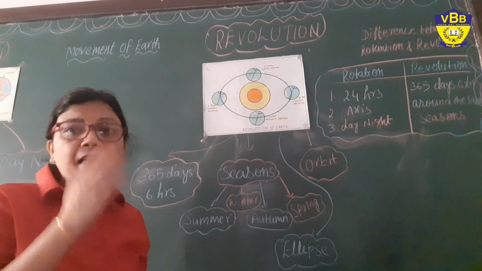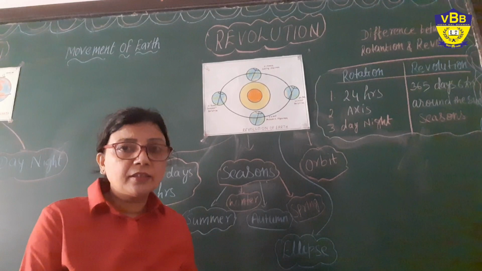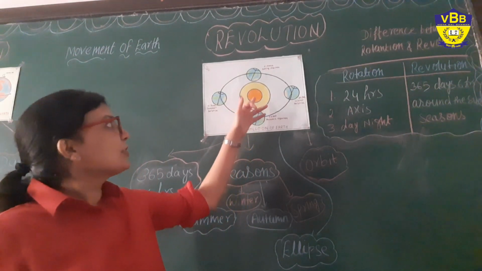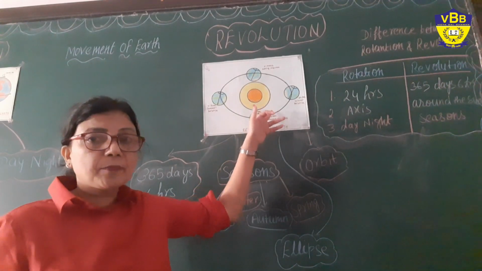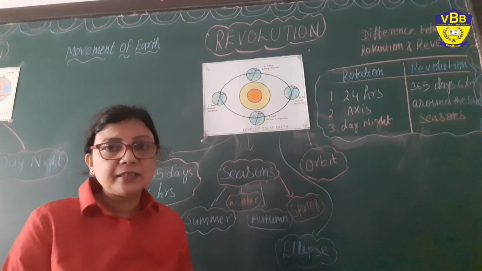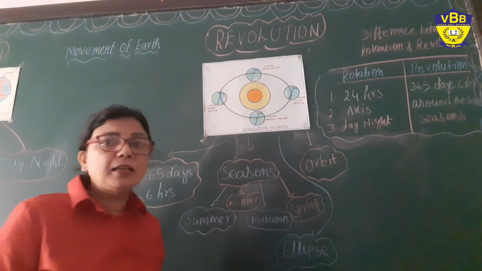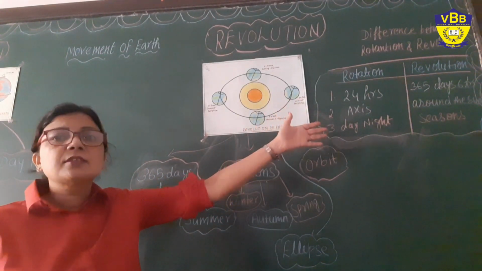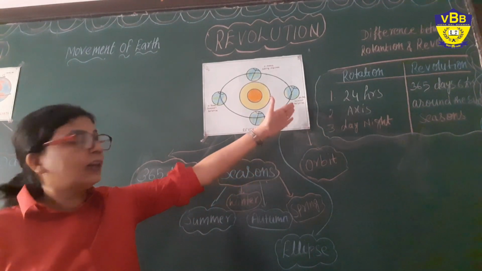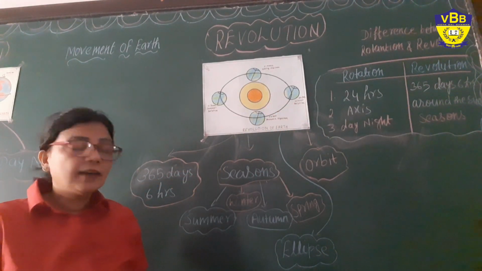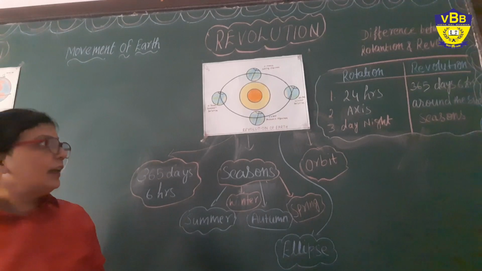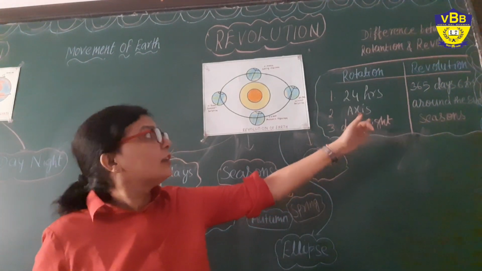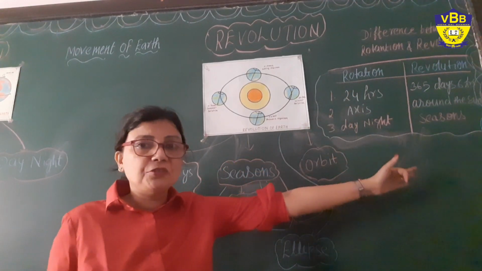So if we are living in the northern hemisphere, when it is tilted towards the sun we are experiencing summer, but in the month of December it will be away from the sun. That will be winter for us. Understood? Now let's come towards the differences between our rotation and revolution.